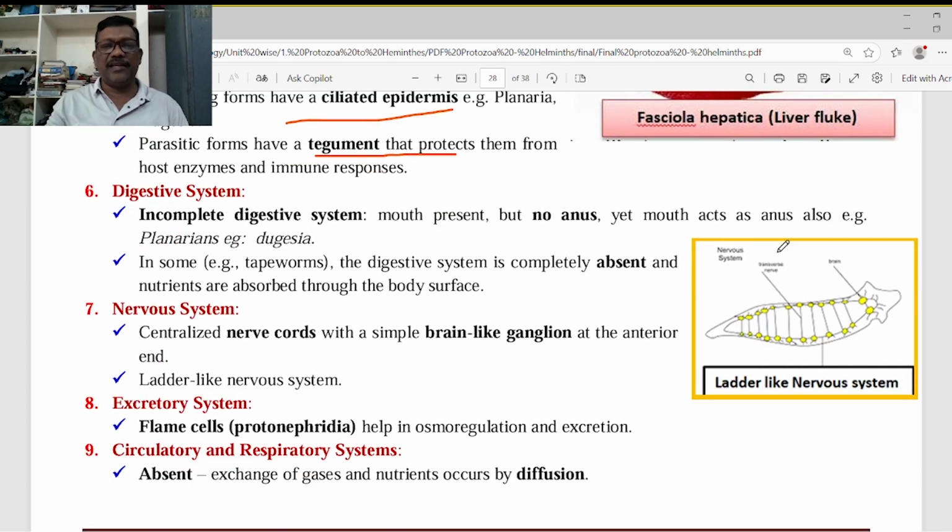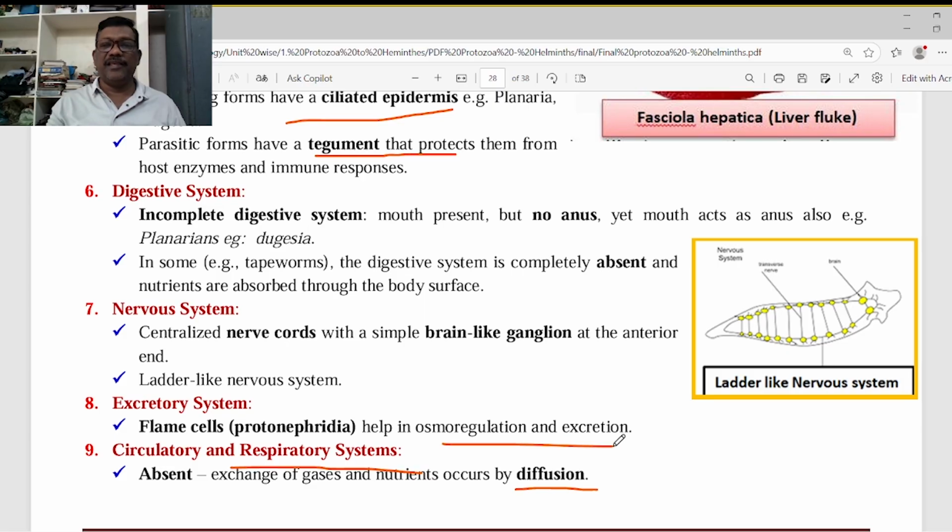Then what about the circulatory system? There is no particular circulatory system in the free living animals. In the parasites also, there is no particular circulatory system because the food can be diffused throughout the body by the process of diffusion.